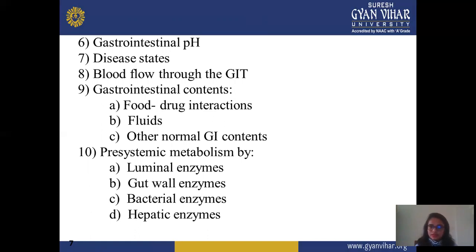Next is disease state. Suppose a person is suffering from a particular disease and is already taking treatment for that disease. So there may be some chance of drug-drug interaction, or this disease condition may affect or reduce the effect of a particular dose. Next is blood flow through GIT. Blood flow through GIT also varies, because similar blood flow is not observed in every person. There may be some variation, or due to some disease condition, blood flow also varies.